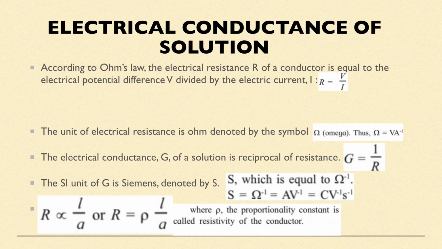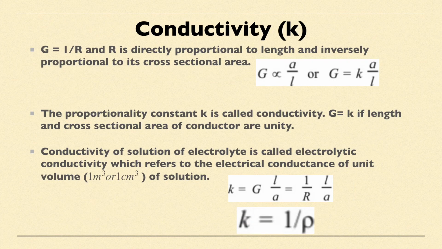Now we'll understand about conductivity, which is represented by small k, normally called kappa. To understand conductivity, we know that G is equal to 1 by R. And R is directly proportional to length and inversely proportional to its cross-sectional area.